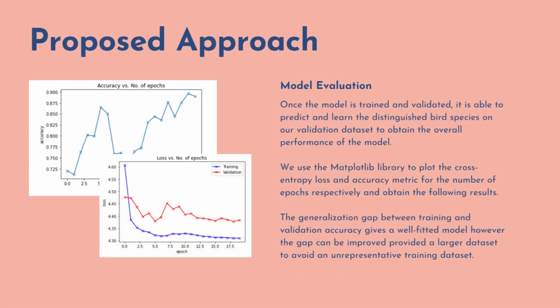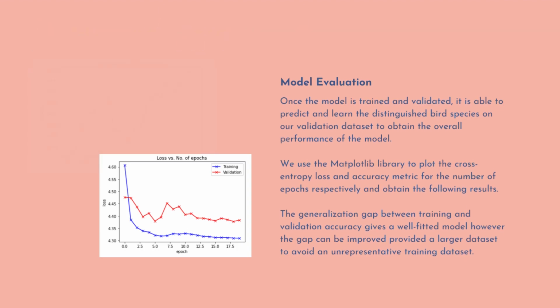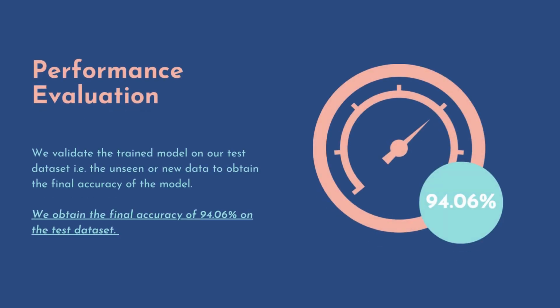Now we obtain the overall performance and validation accuracy of our trained model on our validation data set and plot the accuracy and loss versus number of epoch graphs using the matplotlib libraries. From these graphs, we can say that our model does not overfit or underfit the data and has a good generalization gap. However, the gap could have been smaller given that we had more data to train the model on. We finally test our model on our test dataset and obtain an accuracy of 94.06%, which, when compared to the existing researchers, is a good accuracy that we set to achieve.